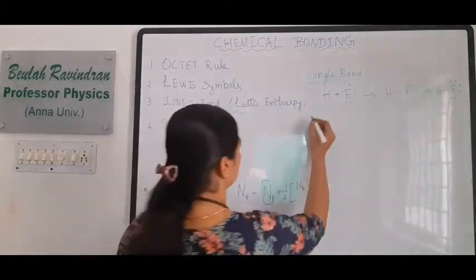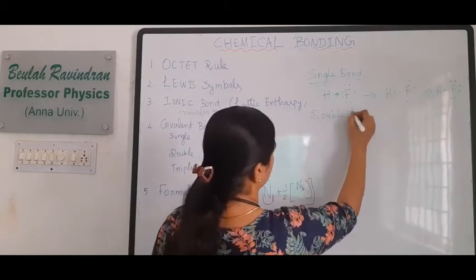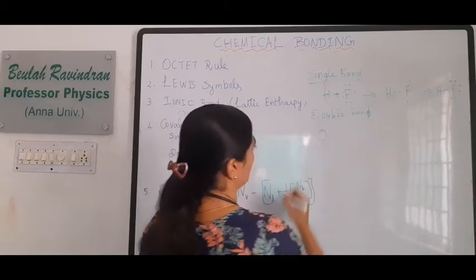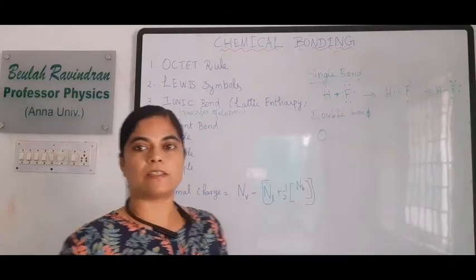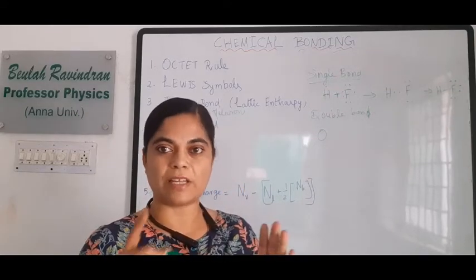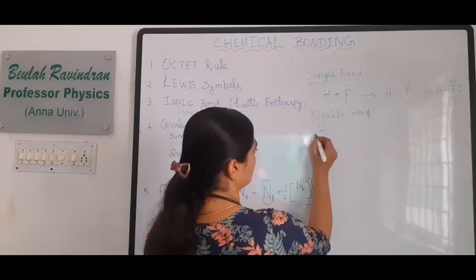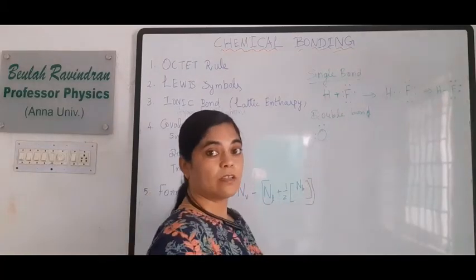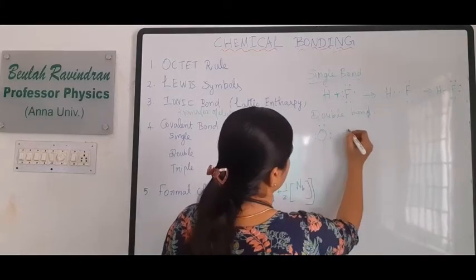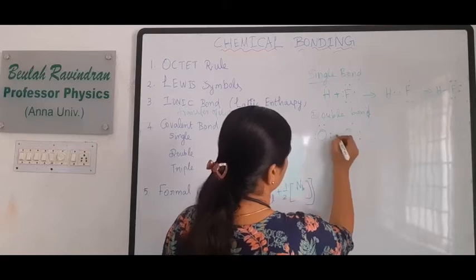What about the double bond in oxygen? Oxygen to oxygen. What is the atomic number of oxygen? 8. So 1s2, and in 2s and 2p there are 6 electrons: 2s2, 2p4.